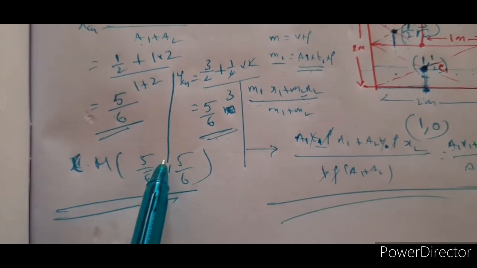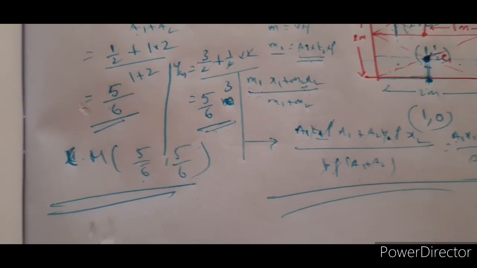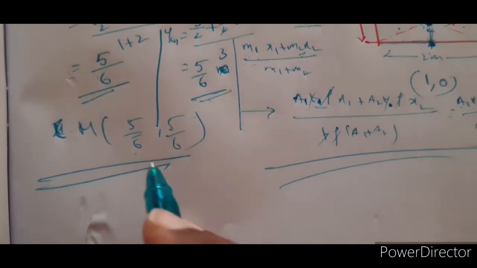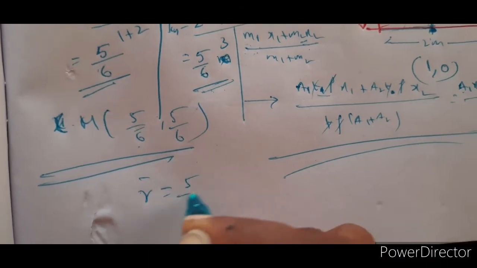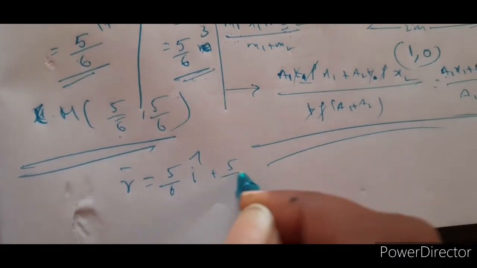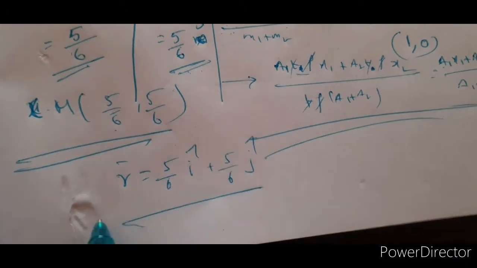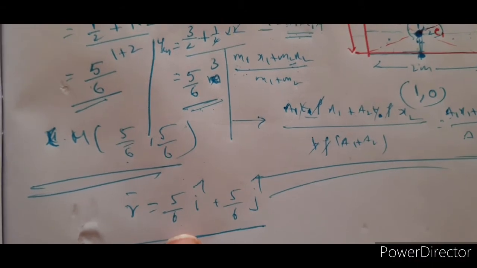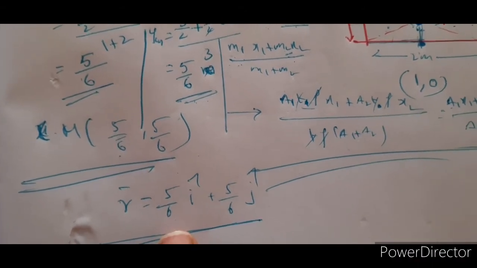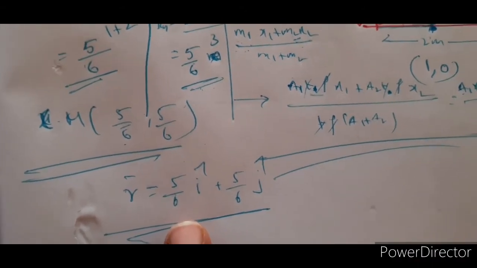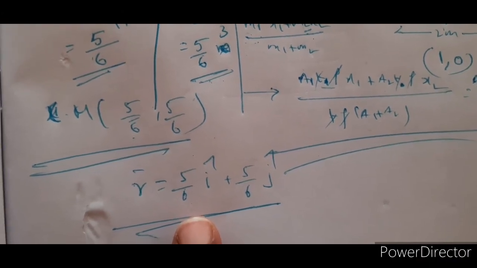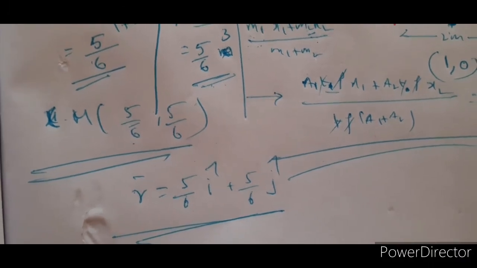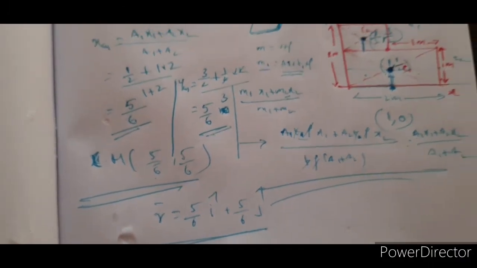Therefore, the center of mass coordinates are 5 by 6 comma 5 by 6. And if you are asked to find the position vector of center of mass, let me write it down. That is equal to 5 by 6 i cap plus 5 by 6 j cap. You can understand how to write the position vector from my vectors video. Those who don't know vectors can watch my videos based on vectors, and from there you can understand how to write the position vector form. Make a note of it.